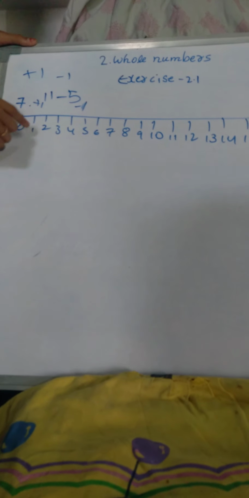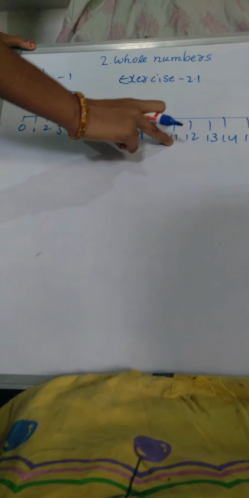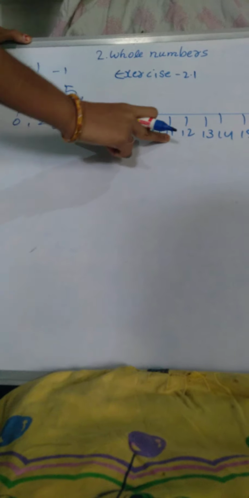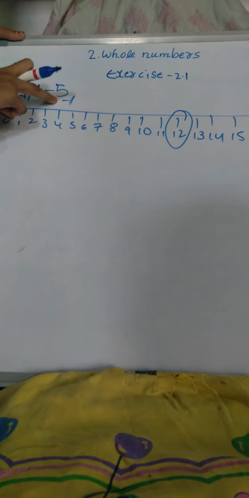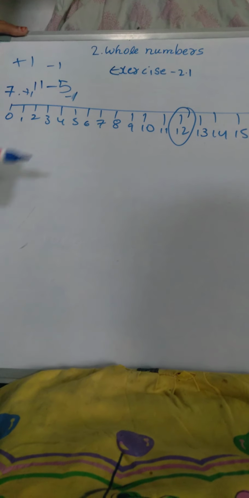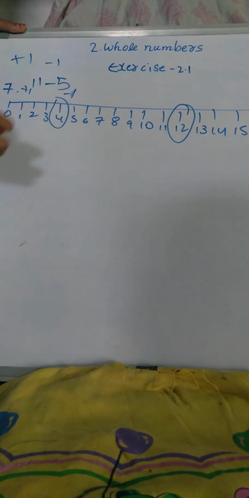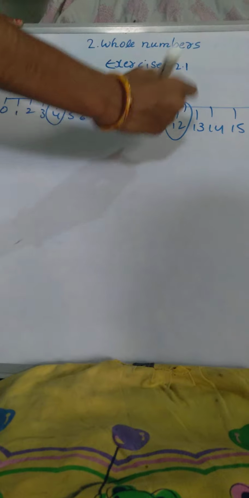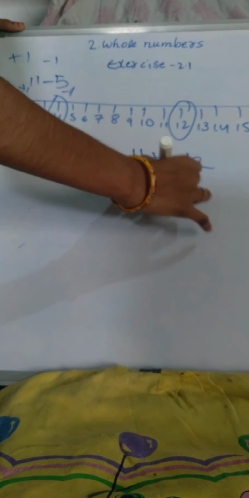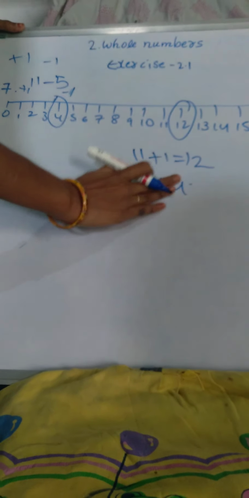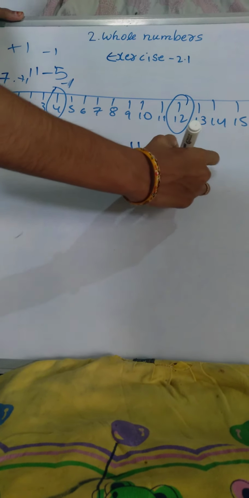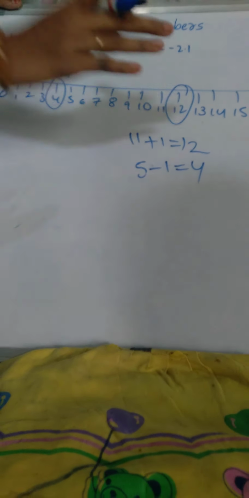Okay. So we have to point first 11. 11 and 12. Means the successor of 11 is what? 12. Then 5. We have to find out the predecessor. What is the predecessor of 5? That is 4. Okay. 11 plus 1 is equal to 12 and 5 minus 1 is equal to 4.